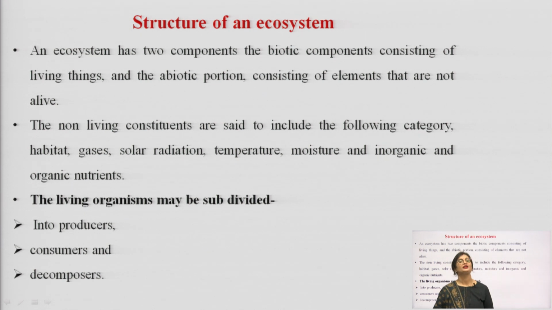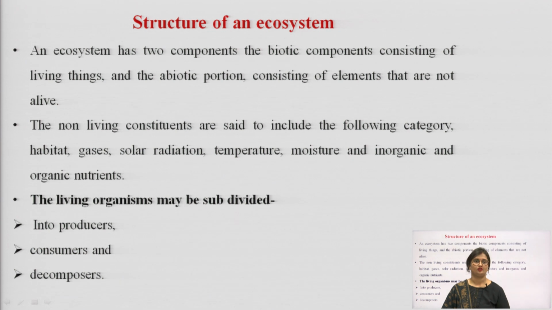So, with this we move on a little further. After discussing the functional aspect, let us just see in brief about the structure of an ecosystem. Now, an ecosystem has 2 components, as already discussed several times: the biotic component consisting of living things and the abiotic portion consisting of elements that are not alive.